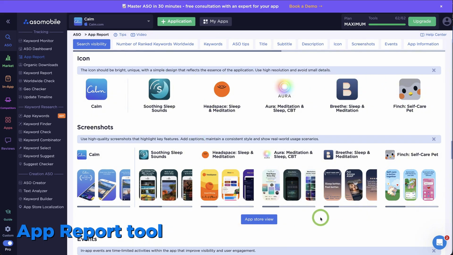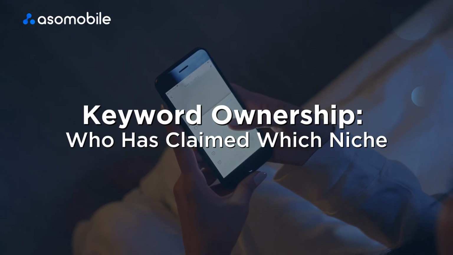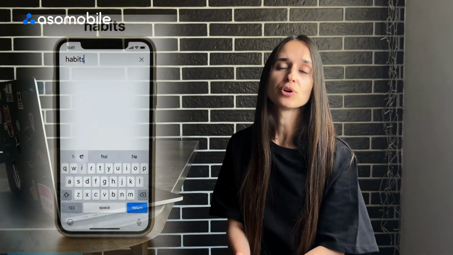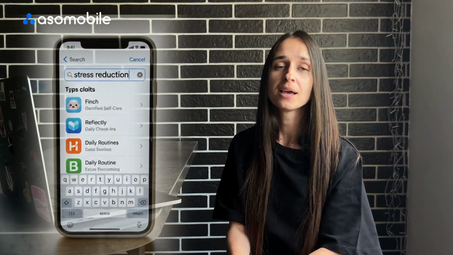Let's break down why. Block 1. Keyword ownership. Who has claimed which niche? So, the first thing to understand is that top apps don't compete with the exact same keywords. They divide the market based on semantics, and this becomes very clear when you look at the data.